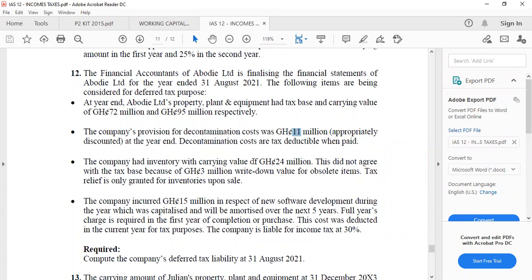So in the statement of financial position, we are going to have inventory as 24 million, isn't it? But the tax authority is giving us an additional what? 3 million, that we are not going to pay tax on. We are going to enjoy tax benefit on the additional 3 million. Would that be an additional tax, or would it be a tax relief?